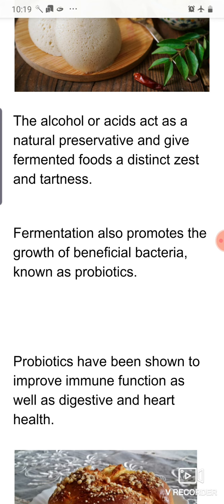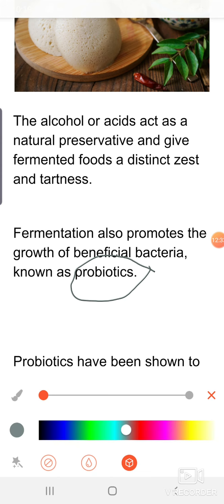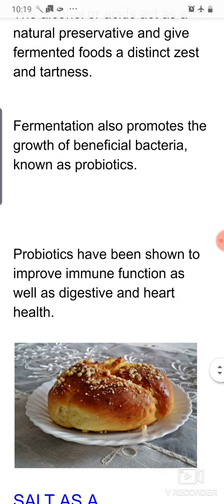Fermentation sometimes also promotes the growth of beneficial bacteria, which are called probiotics. Probiotics are also present in curd. In curd, lactobacillus is also an example of probiotics. Probiotics are good for our health, increasing the useful microorganisms in our stomach. Probiotics have been shown to improve immune function as well as digestive and heart health.